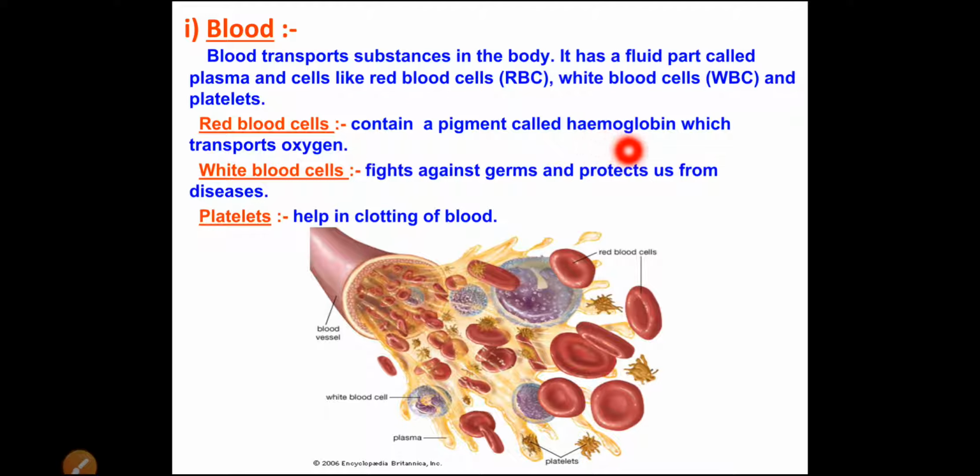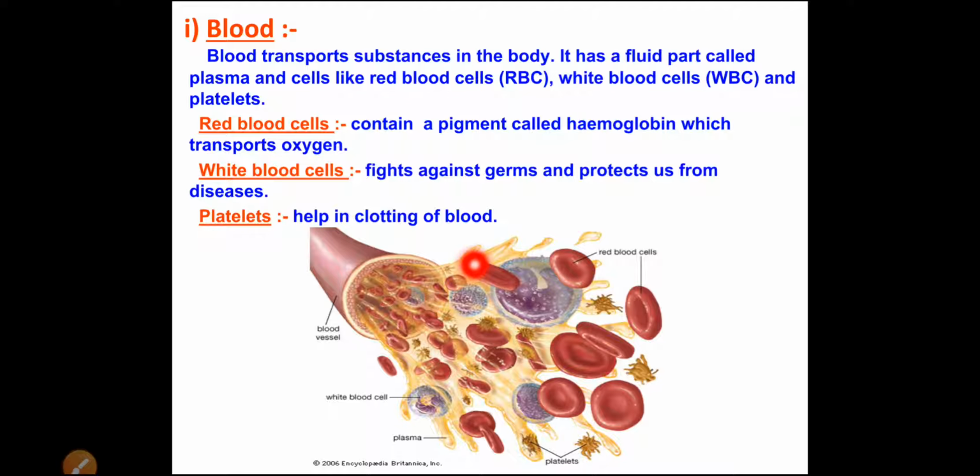So that hemoglobin is a red color pigment, and because of that the blood has red color. So here RBC contains a pigment called hemoglobin, and this hemoglobin transports oxygen.